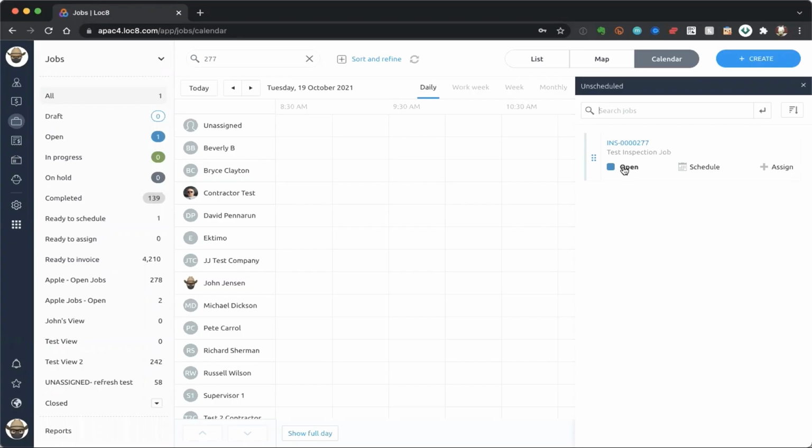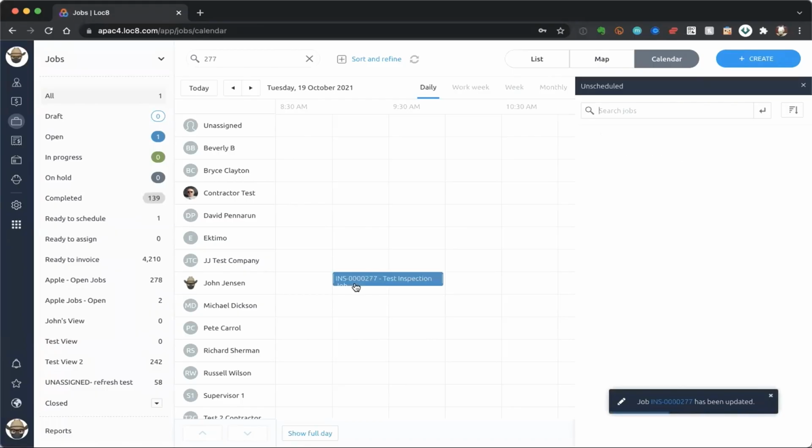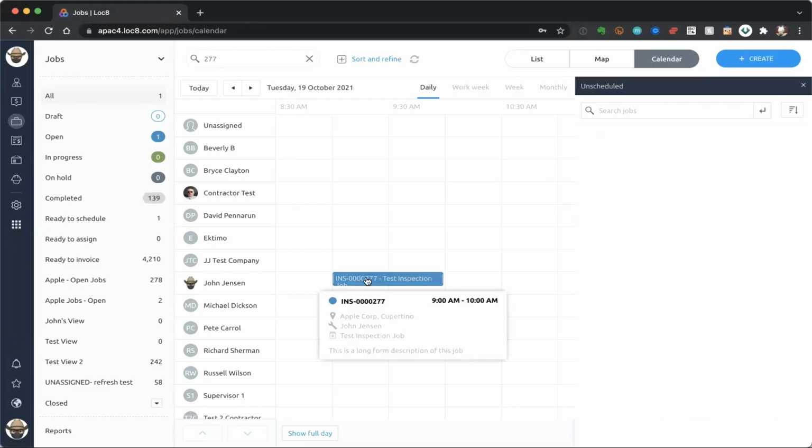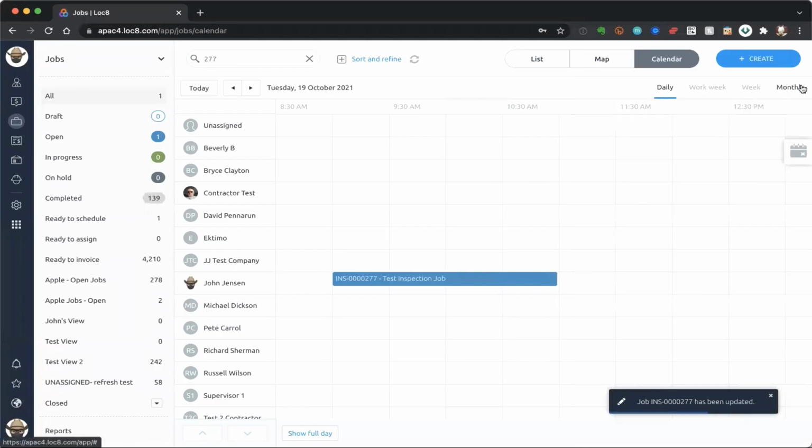But the really cool part about this calendar option is I can now allocate that particular job to a particular technician. In this case, I'm going to assign myself to it, and it will also allocate that appointment as well. So by just dragging and dropping that particular job into my calendar, again, as I said before, I've killed two birds with one stone, and I can even expand out that particular appointment. So let me close off that box there, and I'll add in a couple of hours there.